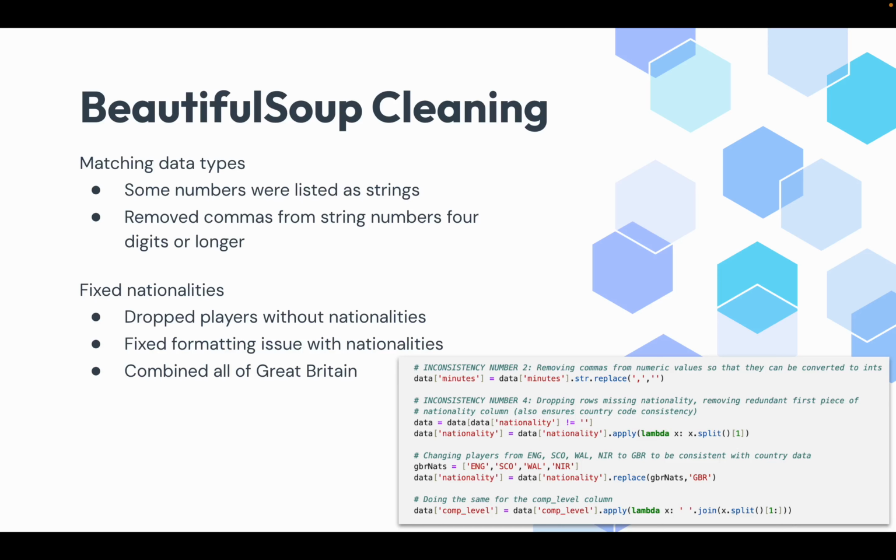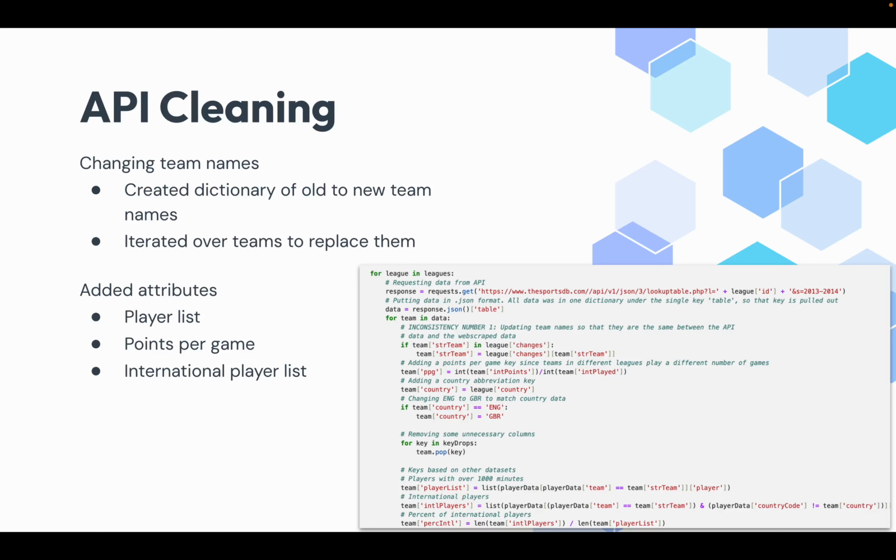And then I fixed nationalities in this one too, where I dropped players without nationalities, and then there was a lot of formatting issues in this column, as well as the comp level column, as you can see here, and just in HTML. And so I wrote this line of code and this line of code to fix that. And then I combined all of Great Britain, England, Scotland, Wales, and Northern Ireland into one to match up with the data I had on countries from the downloaded data set.